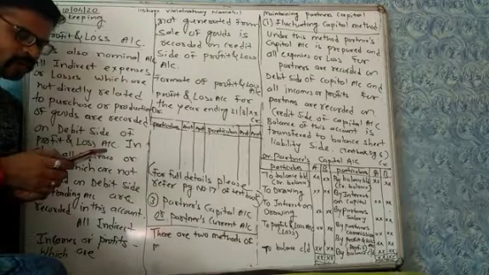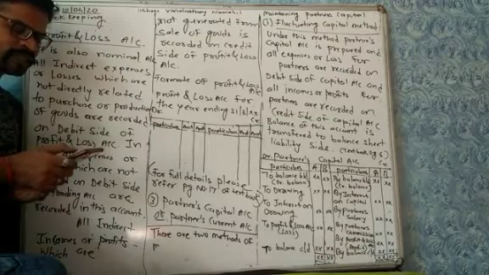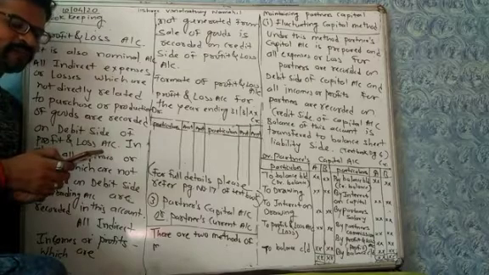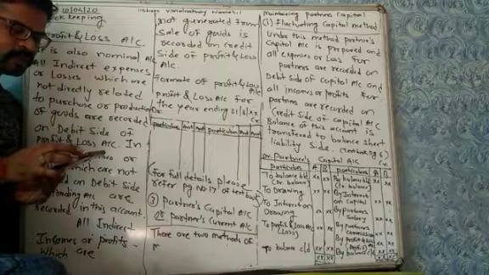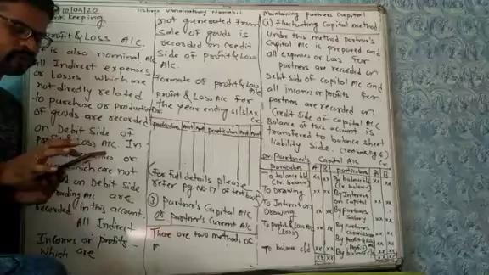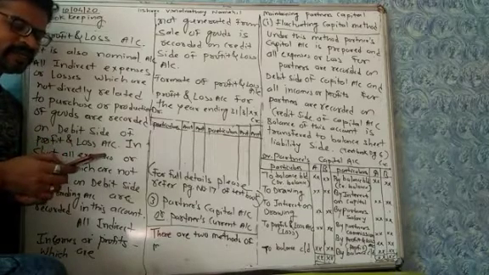You will see that all expenses which are not related to goods, such as interest on loan, conveyance, loss by fire. Conveyance means traveling expenses for transporting the goods, expenses related to transportation of goods. Loss by fire, loss by theft.